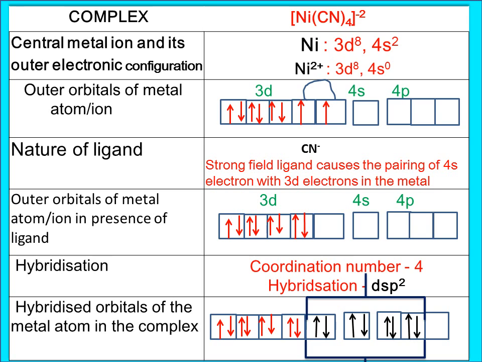What is the atomic number of nickel? Nickel is 28. So 3d8 4s2. In the nickel 2+ state, the electronic configuration will be 3d8 4s0. So electronic configuration is given. Now, what is the nature of the ligand? Which is the ligand? CN-. CN-, as you know, is a strong field ligand.